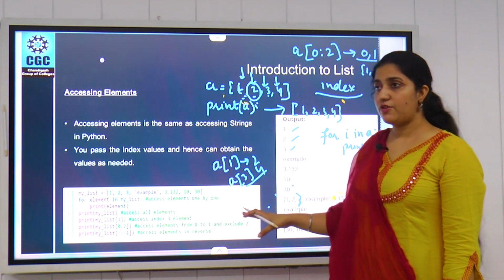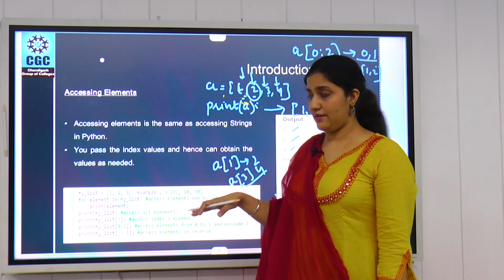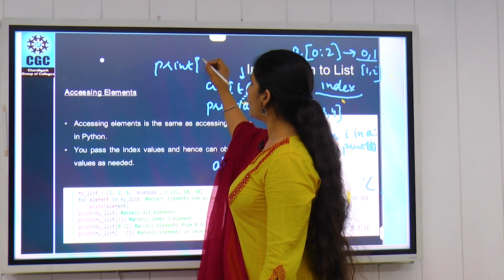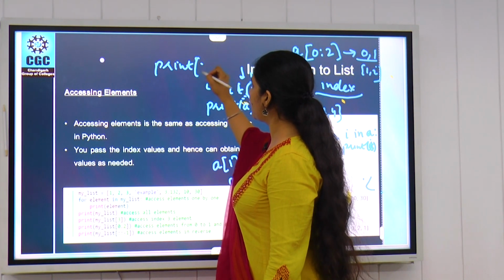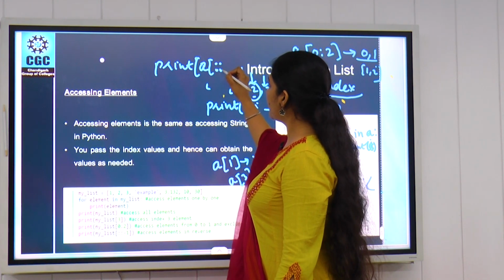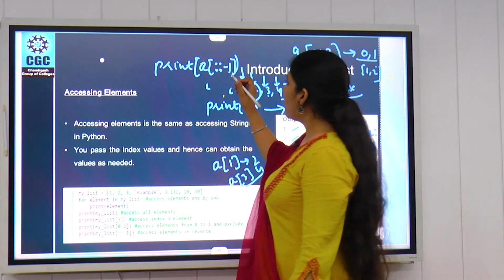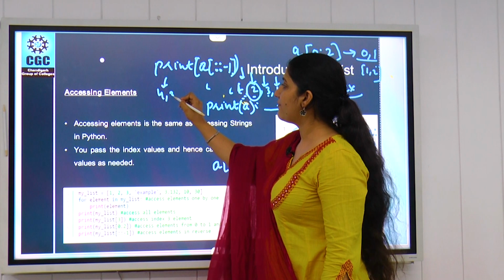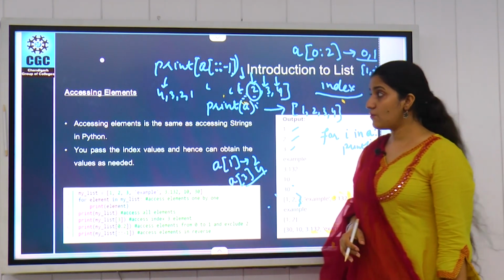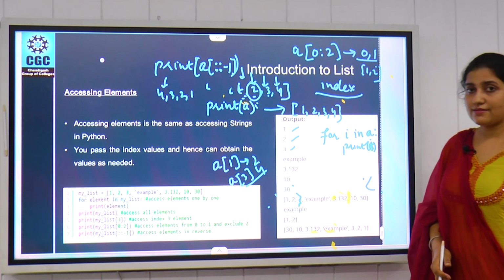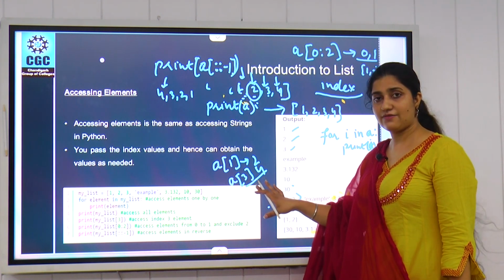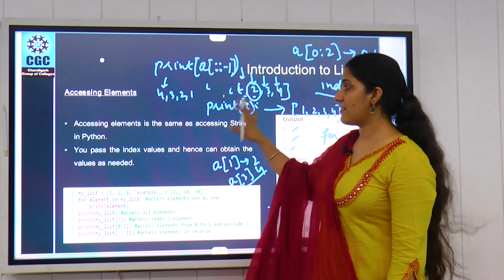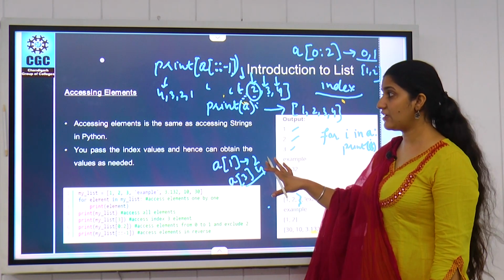We have another operation by which we can reverse our list, and that is simply we can use a double colon. If we have a list A, we can use it like A of double colon minus 1. It will display our list in reverse order and give us an output like 4, 3, 2 and 1. So this is basically how we can access our data elements from the list using Python, by using different index values, range index values, or reverse operations.